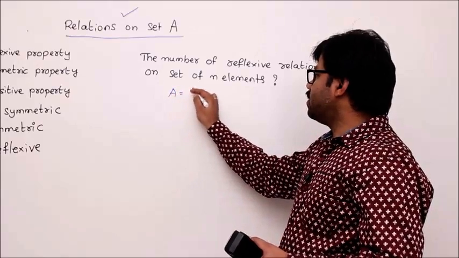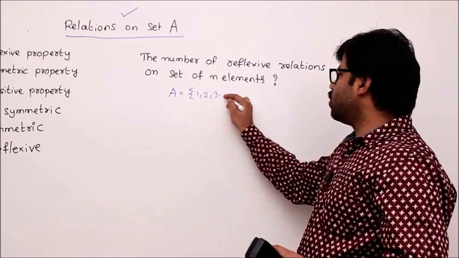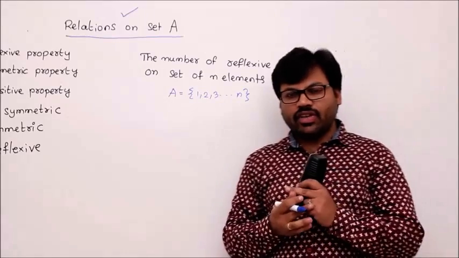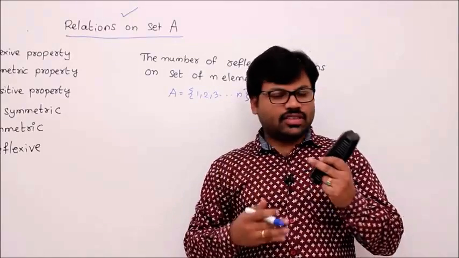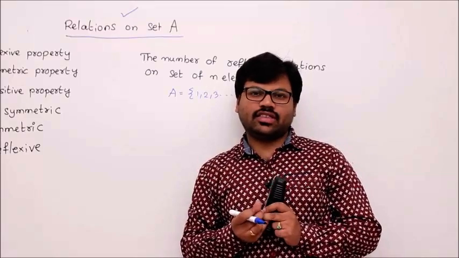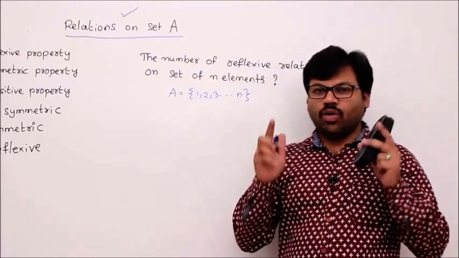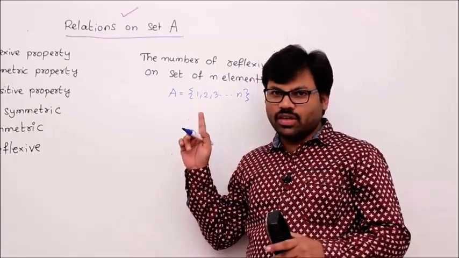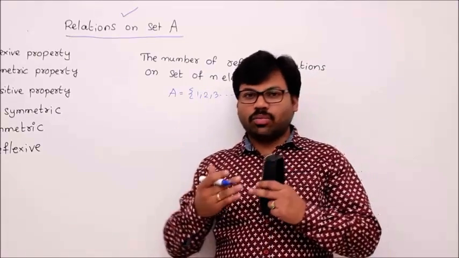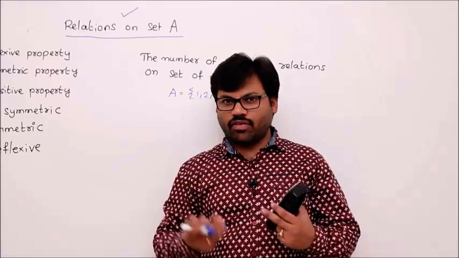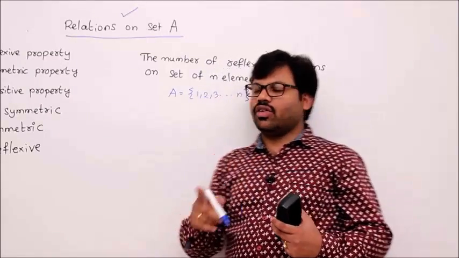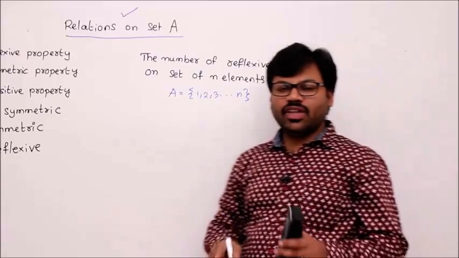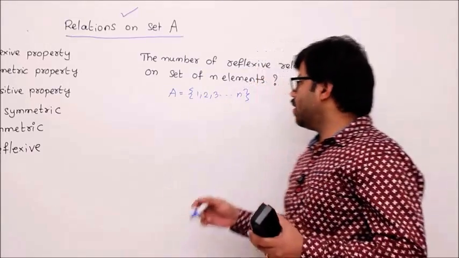Let me take A as the set 1, 2, 3, and so on up to n. Before solving this problem, I begin with the number of just relations, not reflexive relations. Let me solve this problem: how many relations are possible on a set of n elements? After that, I will come to the number of reflexive relations, because the process I am going to follow to solve the number of relations is going to help us in solving this problem. Let's begin with the number of relations.